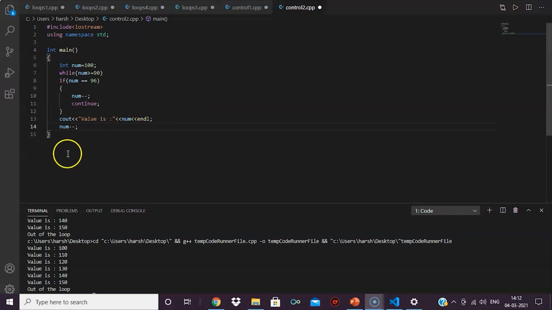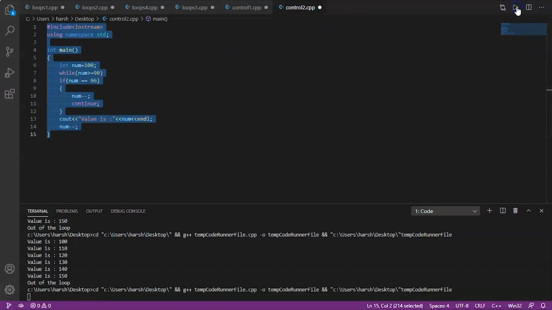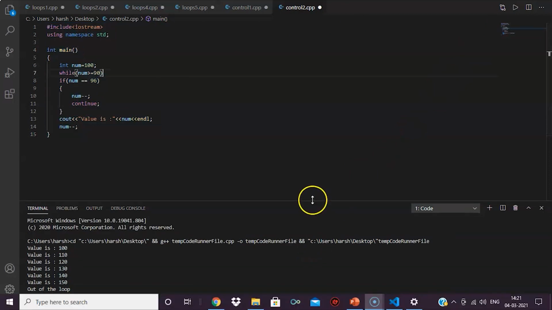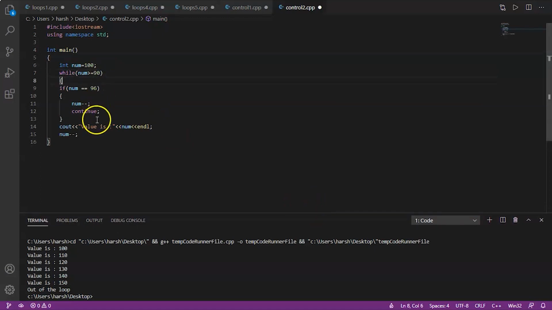Now let's try to run this also. Hope it works. Okay, I think there are some errors. Some brackets were missing. And we'll write return 0.